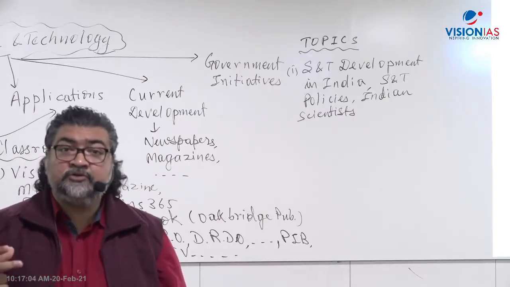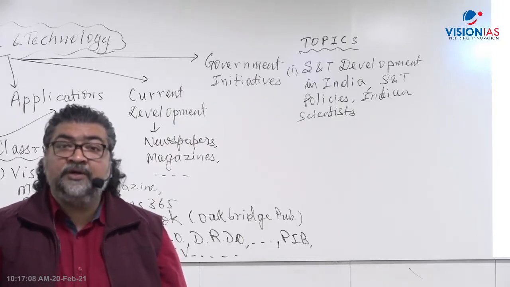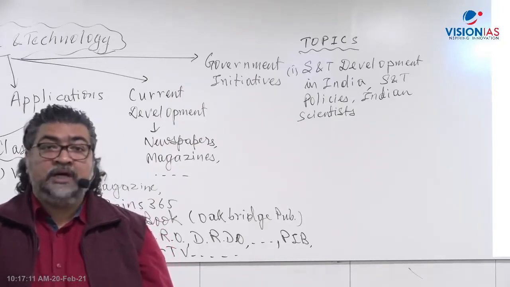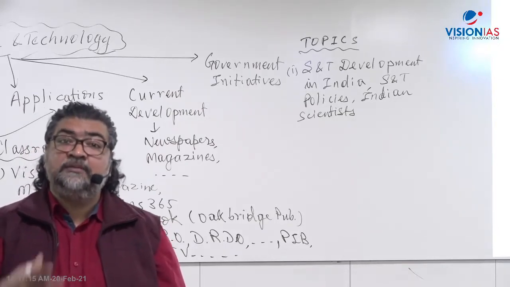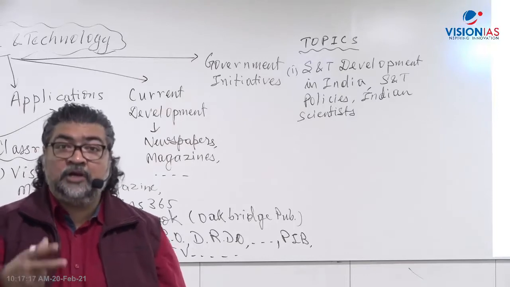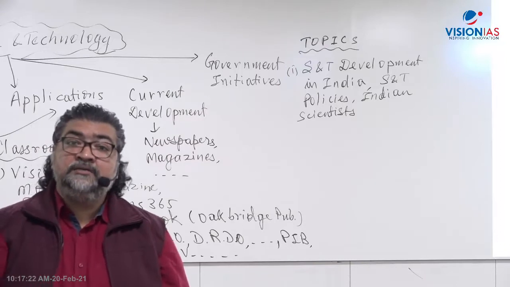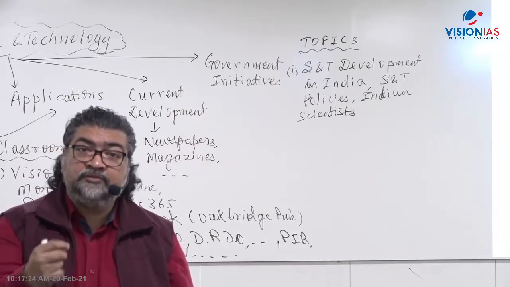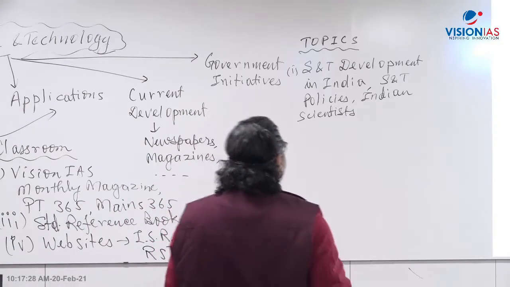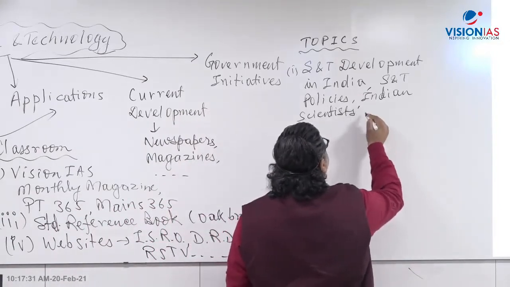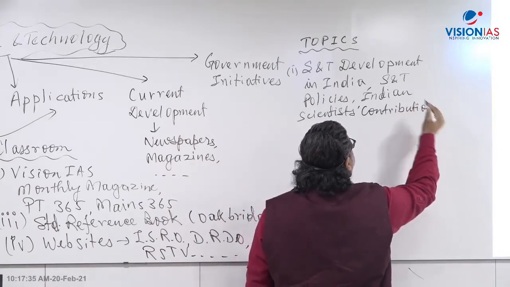But there are other people also, founding fathers, like Dr. Vikram Ambalal Sarabhai. He is the founding father of space science and technology in India, ISRO and DOS and all this. Dr. APJ Abdul Kalam, missile man of India, in terms of the Agni project and as part of the Integrated Guided Missile Program. Then Dr. Homi Jahangir Bhabha, in terms of the nuclear program in the country. All those eminent scientists are important for their contributions. They are important from the mains exam point of view, where the UPSC can ask questions.